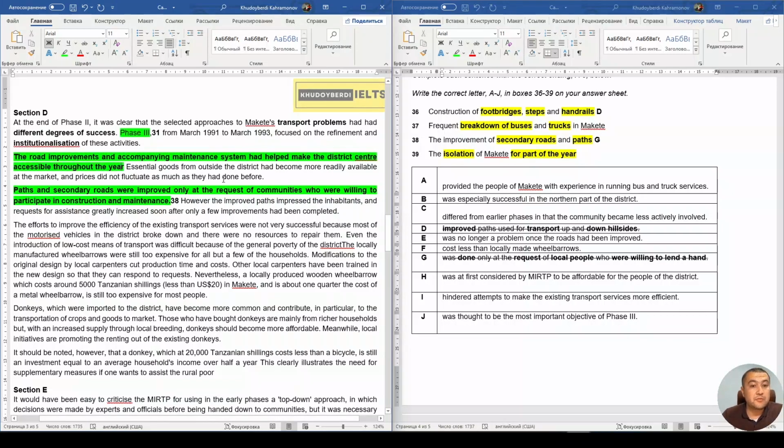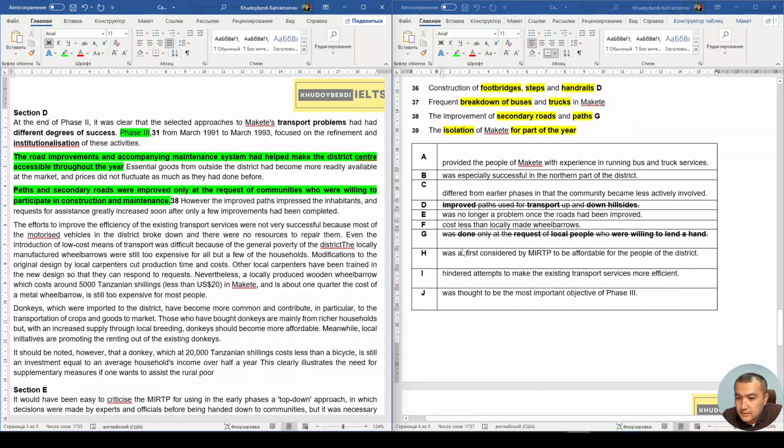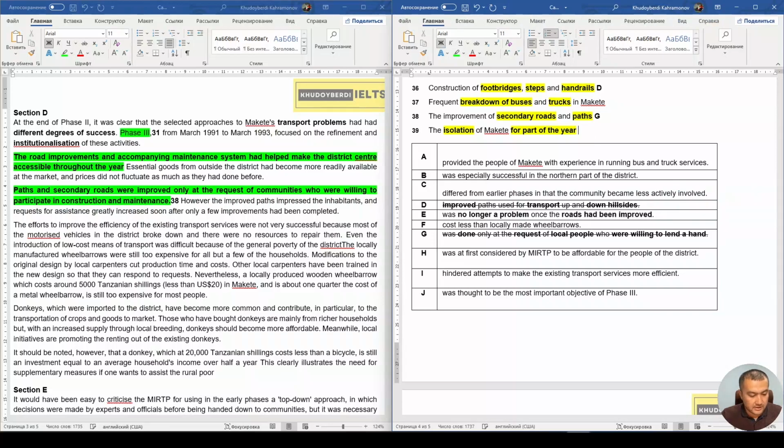Maybe there has been some improvements, such words, right? Okay, it was at first considered, but was this bill successful, different from earlier? It was no longer a problem once the road had been improved. Yeah, no longer a problem here, you see. Road improvements and accompanying maintenance had helped make the district center accessible throughout the year, which means 24/7, right? No longer a problem once roads had been improved. So the correct answer should be E, and let's just cross it out.